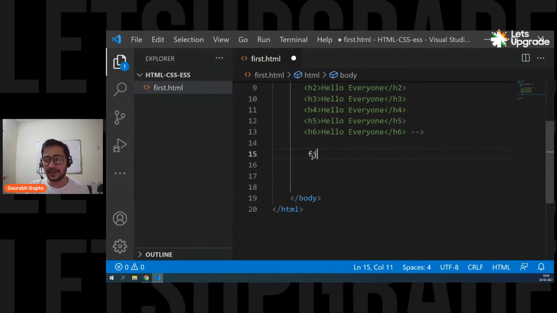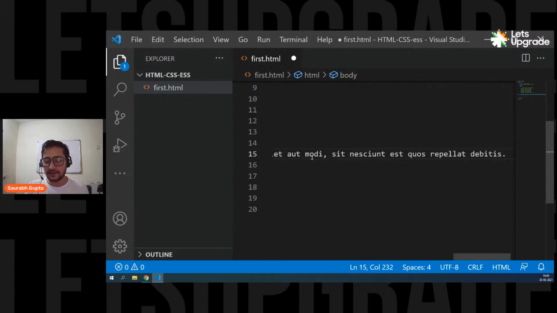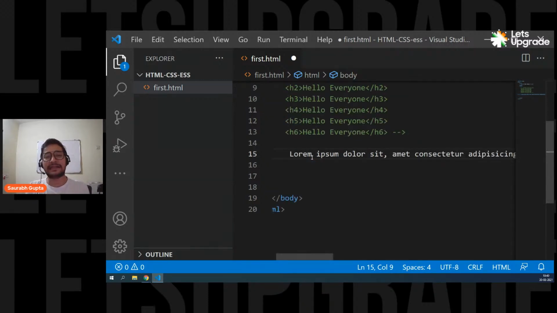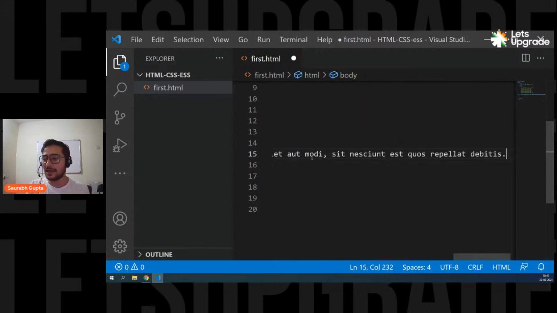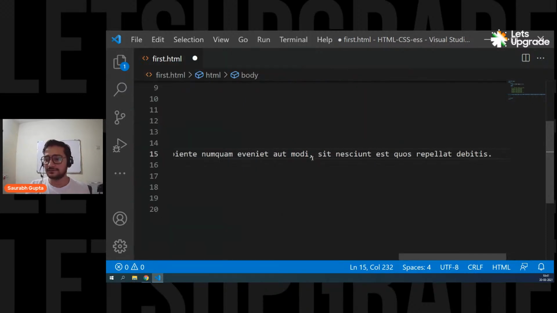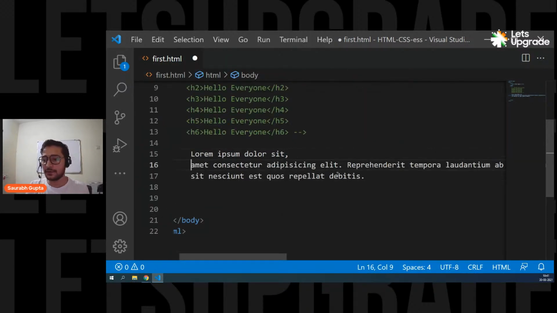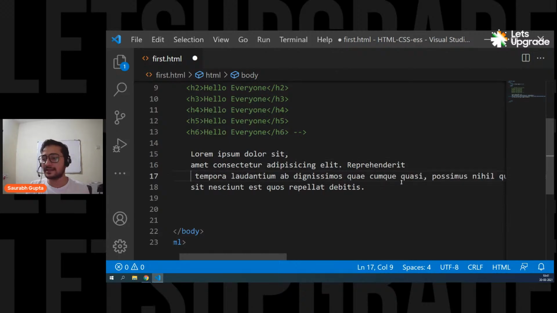For that, in code editors, you have this. Just write lorem, you'll get this hint. Just press enter. It will simply give you a good looking dummy text. Don't worry, it means something, but for you, it's a dummy text. I don't want to copy it from anywhere or write anything. Simply write lorem, you'll get a hint, press enter, and you'll have this dummy text.